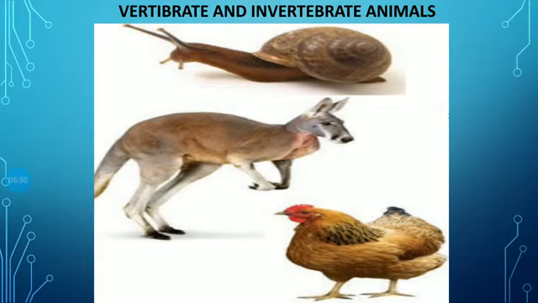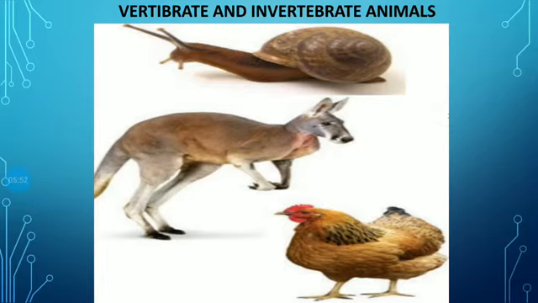Second, name some animals which lay eggs and others which give birth to their young ones. See friends, in this picture there is a snail, which is an invertebrate, and a kangaroo, which is a vertebrate animal.